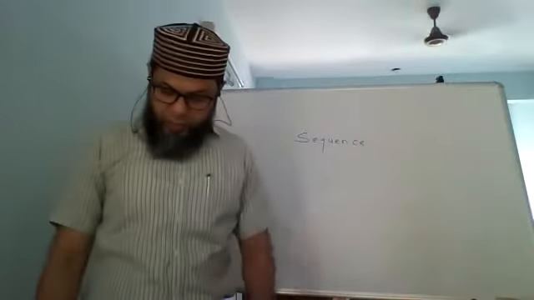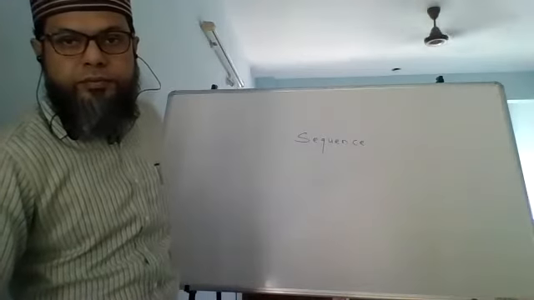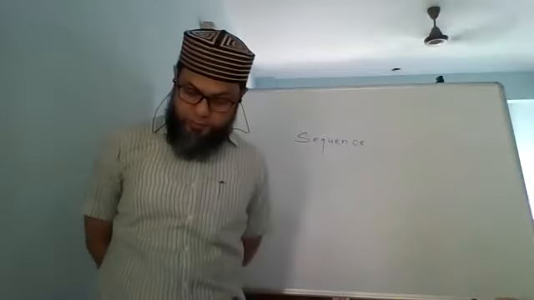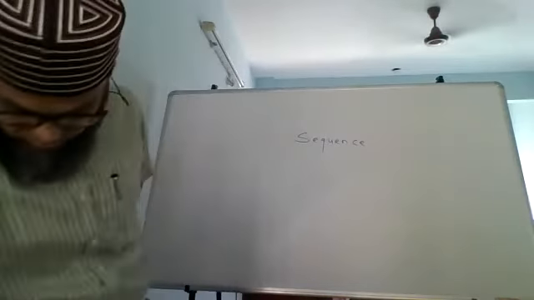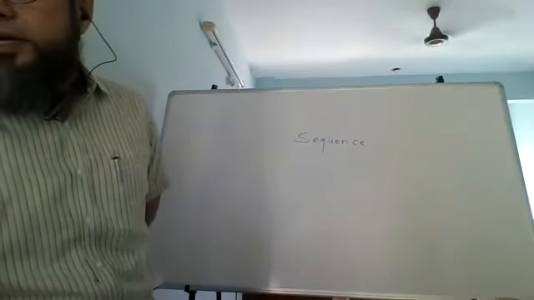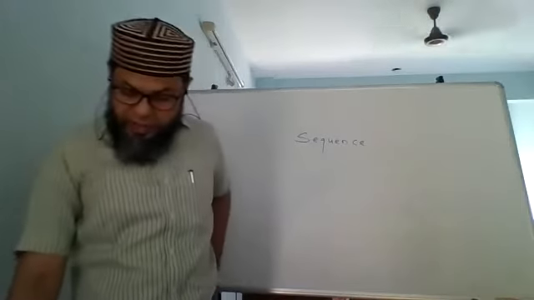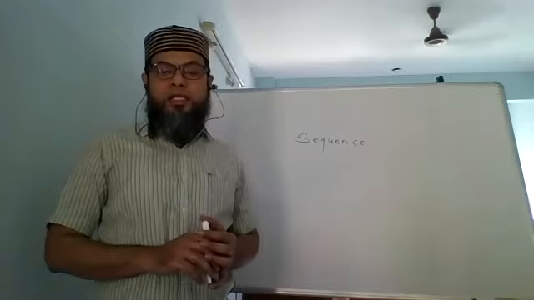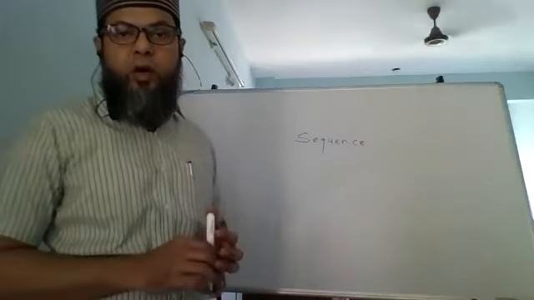Write down there. A sequence is a set of numbers arranged in a definite order.